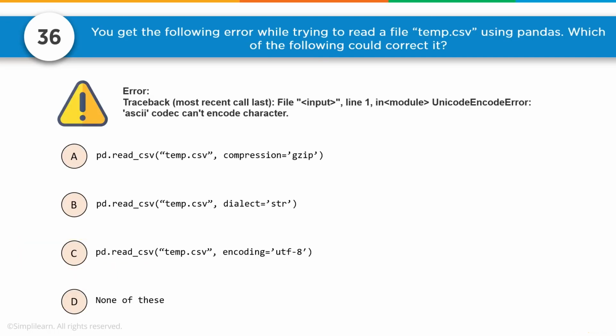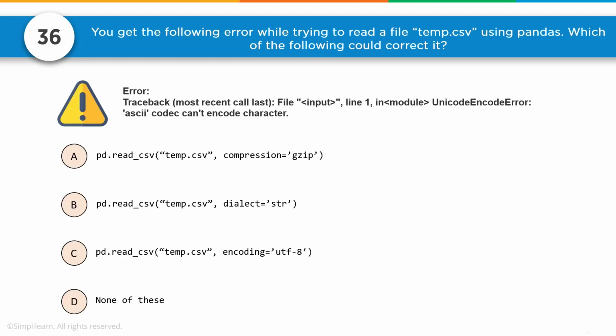Number 36, you get the following error while trying to read a file, temp.csv, using pandas. Which of the following could correct it? So here's our error. Traceback, most recent call last, file input, line 1 in module, UnicodeEncodeError: ASCII codec can't encode character. Ooh, I hate it when that one comes up. And we have 4 different entries. We'll go ahead and just pretend that D doesn't exist unless we really can't fit it into one of the other answers.